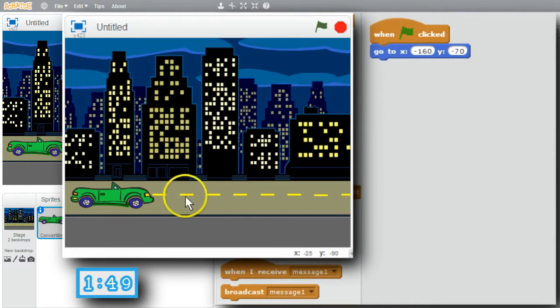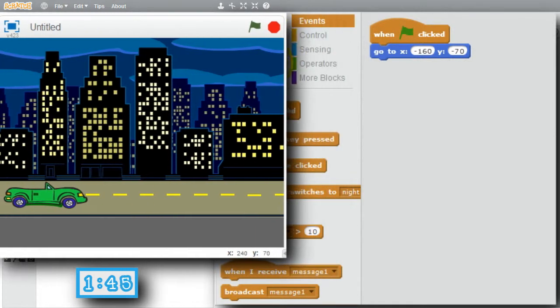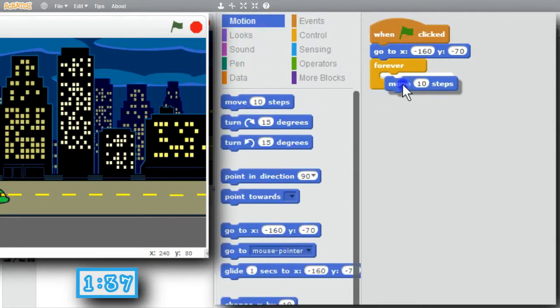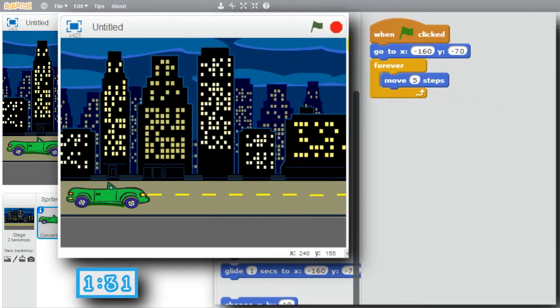I want the car to go back and forth across the stage. Something real simple. Go to Control. I'll use a forever loop. I want it to move, motion. Move 10. I'll make it a little bit slower. I'll move 5 steps. I'll try it.